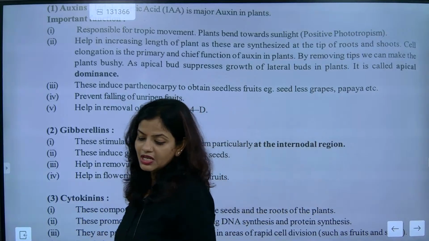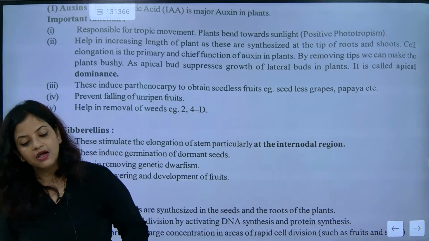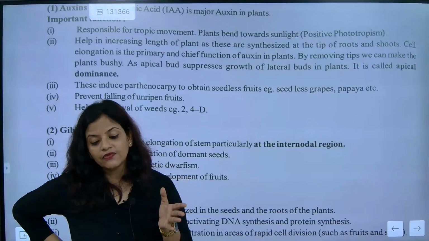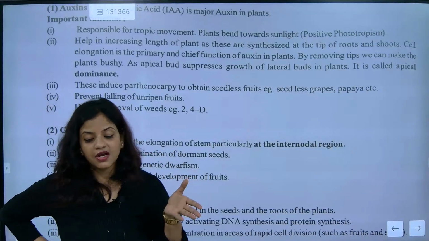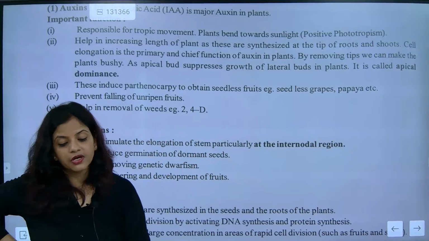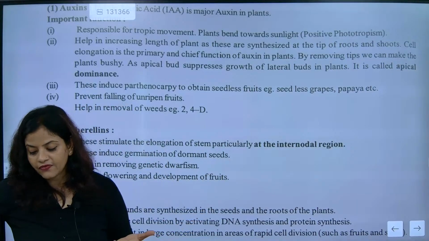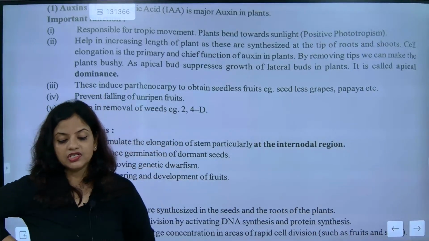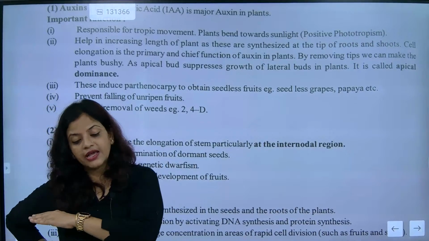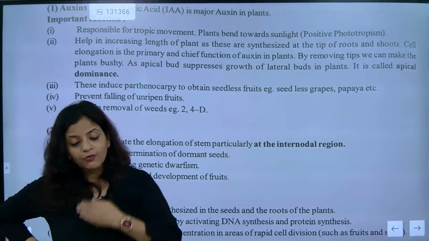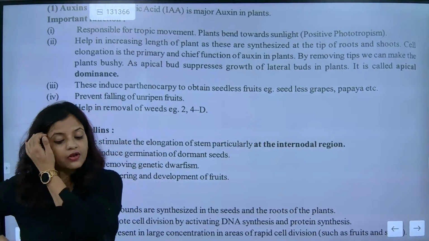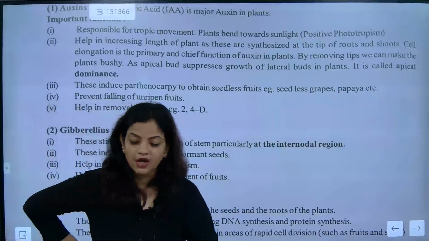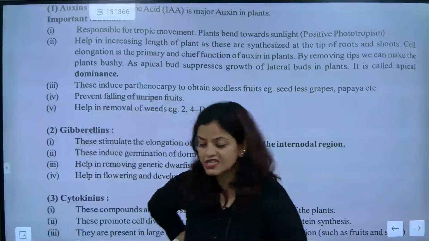So you know now what is the meaning of dormant? Dormant is sleeping. Got it? So one seed is there, a dried seed, it will not show the sign of life. Why? Because it is dried. The moment you put it in water, it will start showing the sign of life. Once you put the seed in water, life will originate. So if it is dried, it is called dormant. The moment you put it in water, it will not be dormant, and that time it will start showing the sign of life. I hope you might have got this point, please.